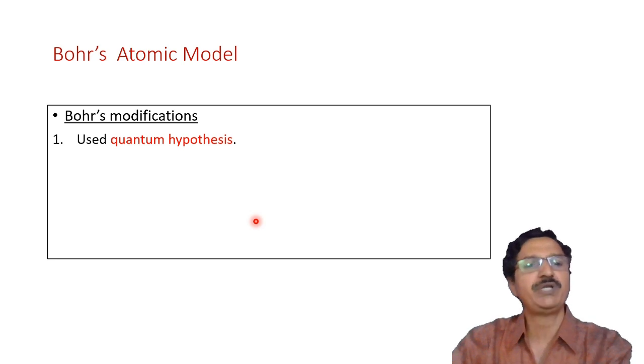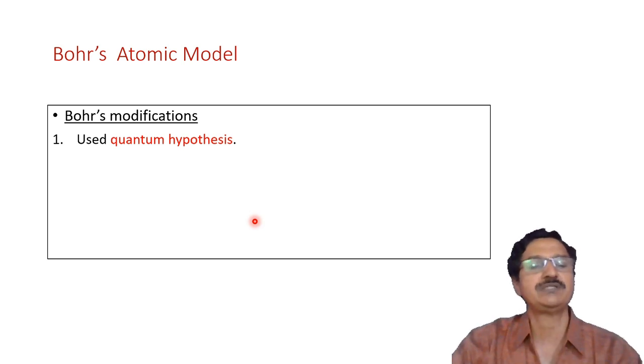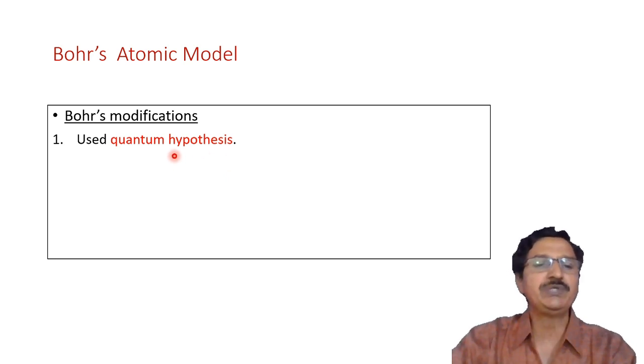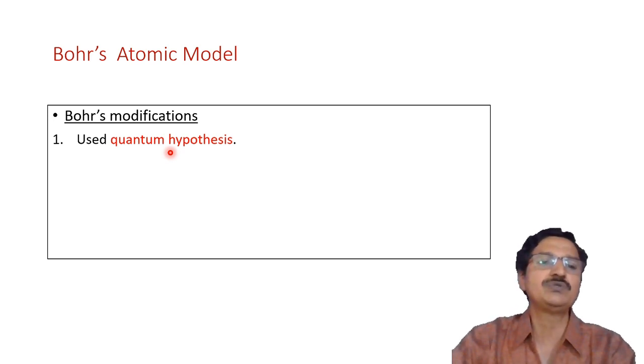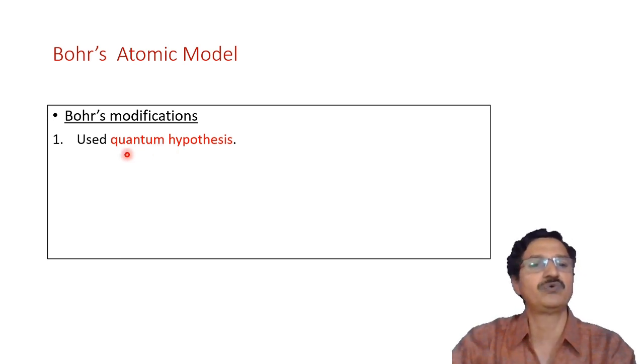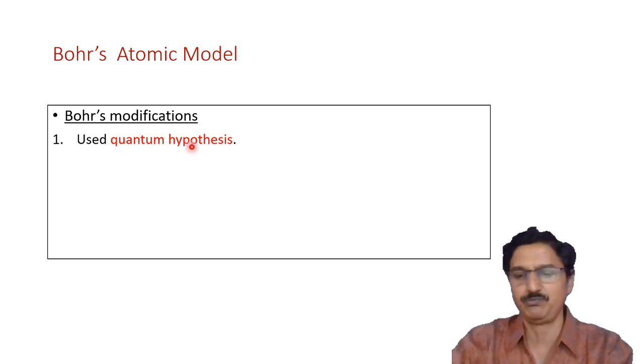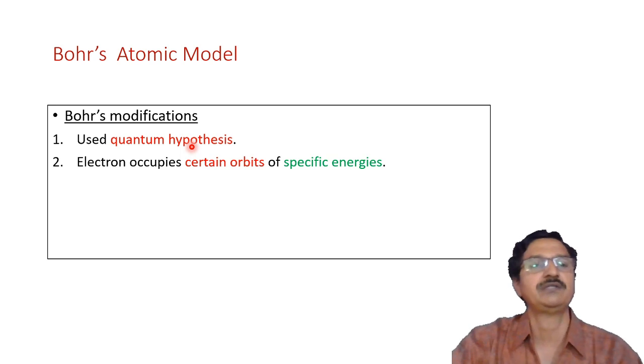Bohr made certain modifications while explaining this atomic structure. In previous models, that is the Thomson model and the Rutherford model, they used classical theory. On the other hand, Bohr used the quantum hypothesis to explain this atomic structure.